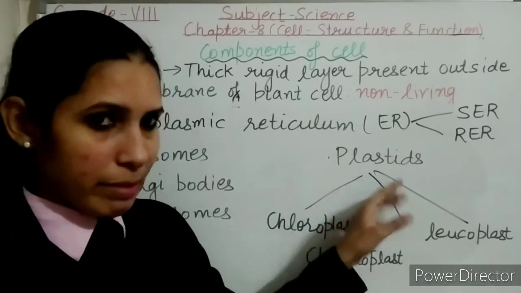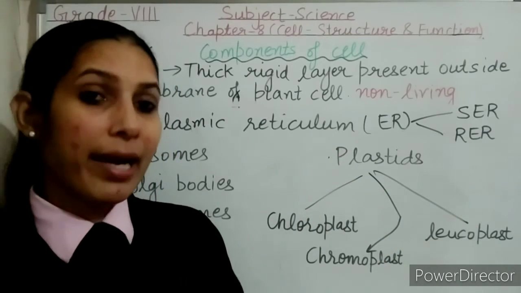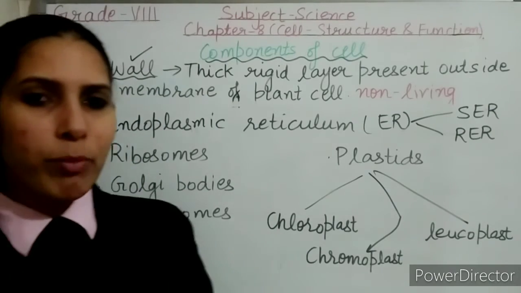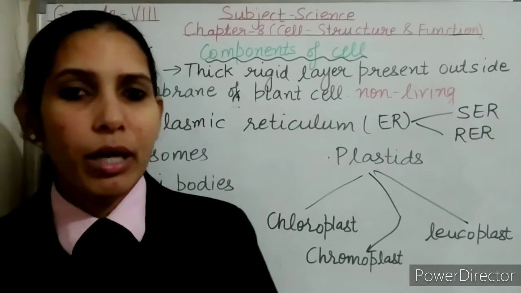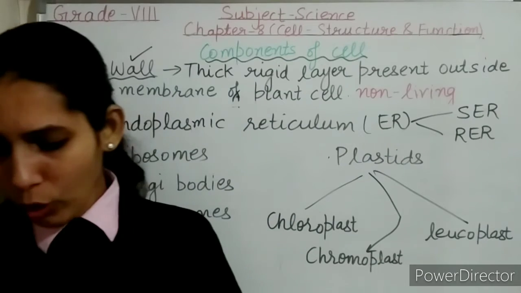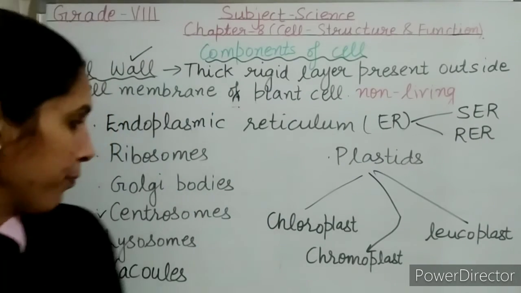Plastids are the cell organelles which are present in plant cell but they are absent in the animal cells. If we talk about the Golgi bodies, they are present near the nucleus in case of animal cells. But in case of the plant cells, Golgi bodies are known as dictyosomes.